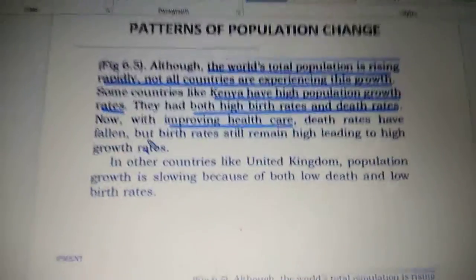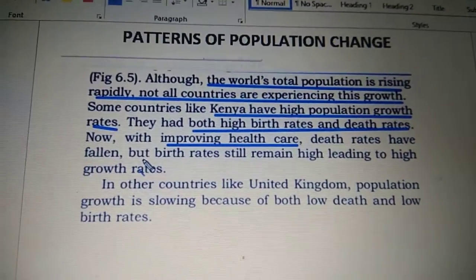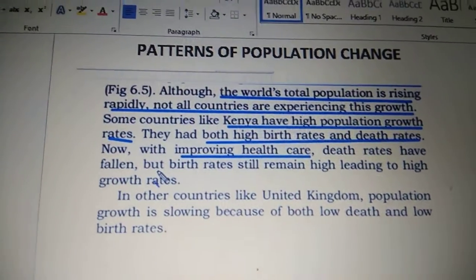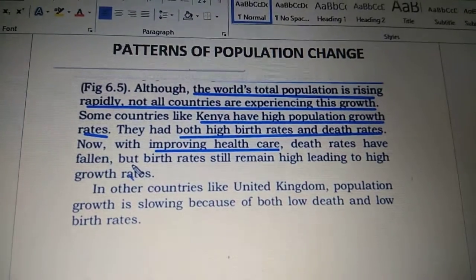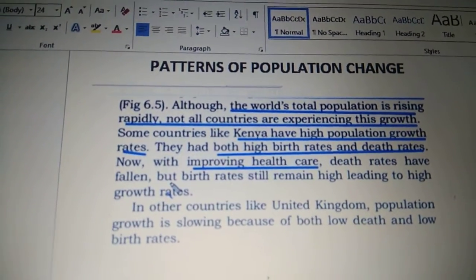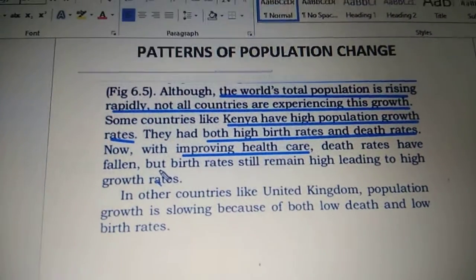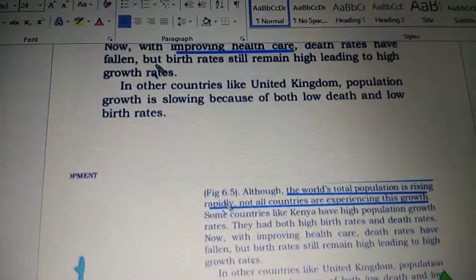Some countries like Kenya have a high population growth. With improving health care facilities, their food quantity and medical facilities have improved, so we see the death rates have fallen, but the birth rate remains high, so there is an increase in population.